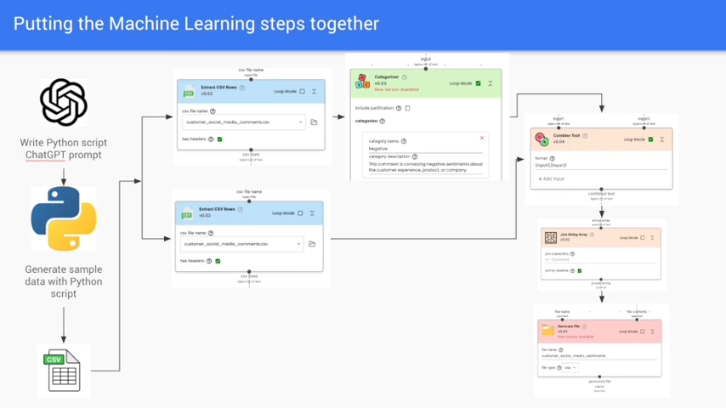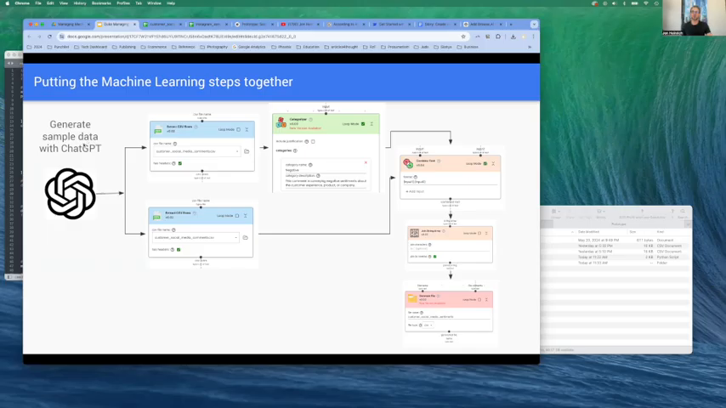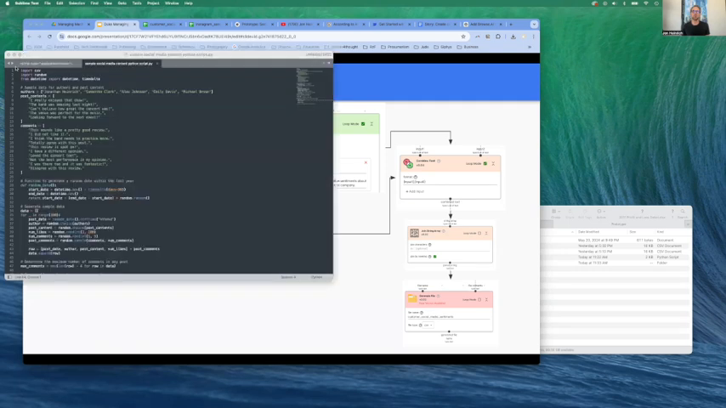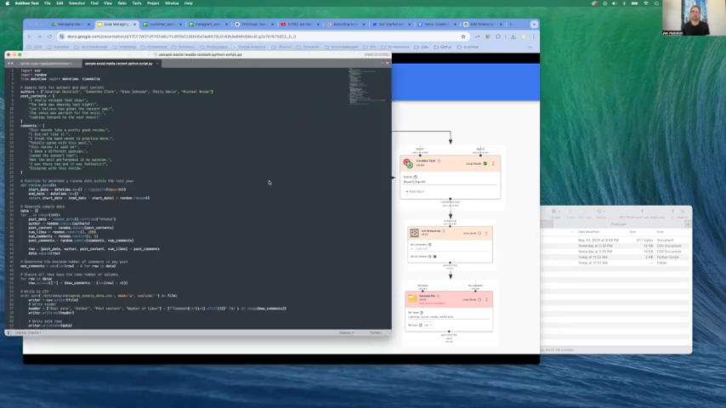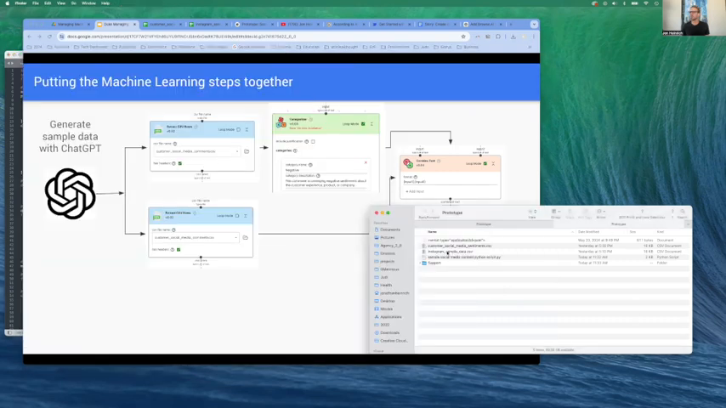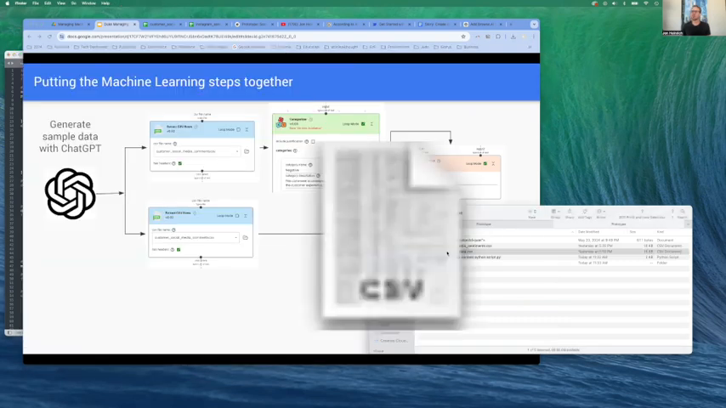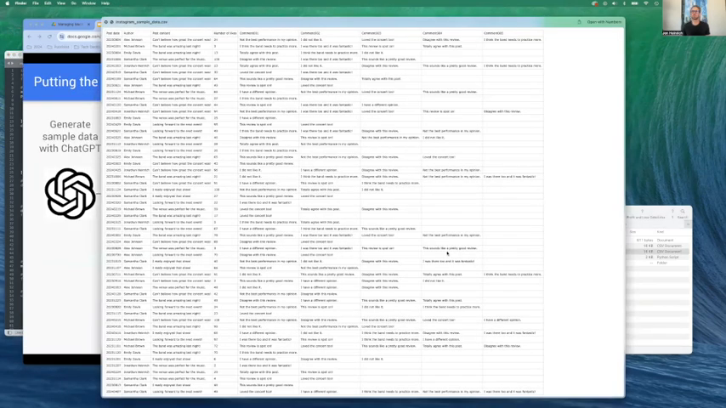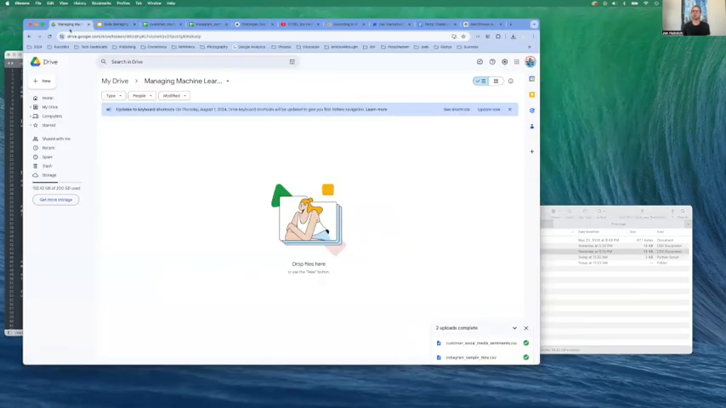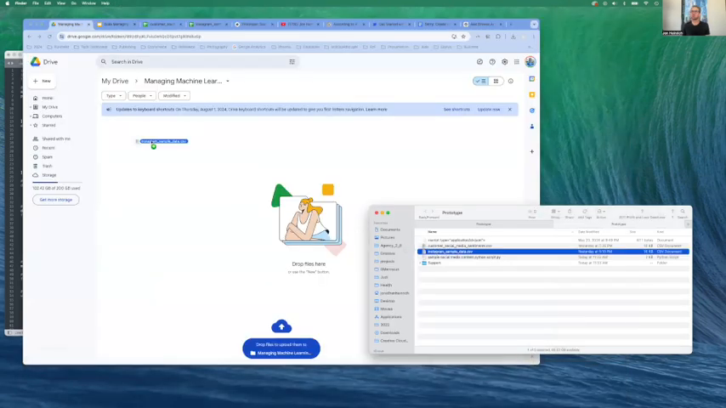Let's take a look. First, we're going to generate some sample data. With a little help from my friend ChatGPT, I created this Python script, which then ran and created this Instagram sample data CSV file. Let's take that CSV file. I'm going to drop it into Google Docs here.